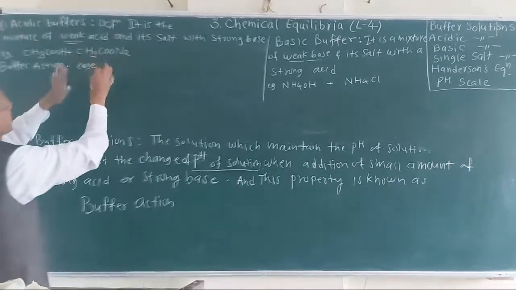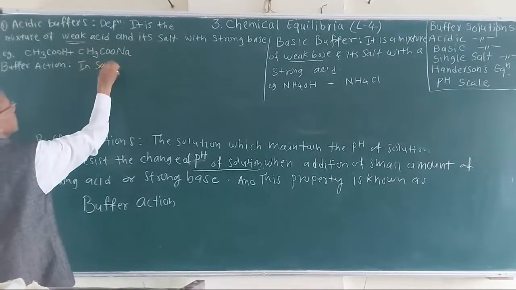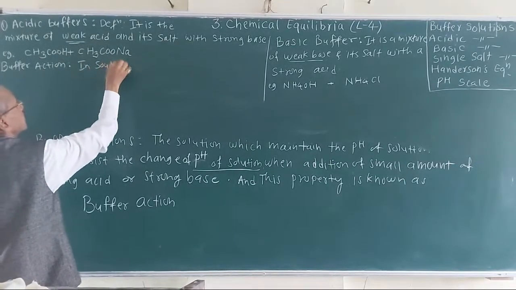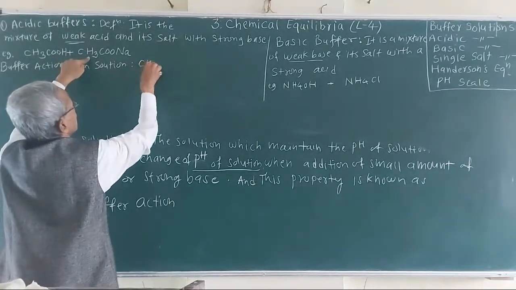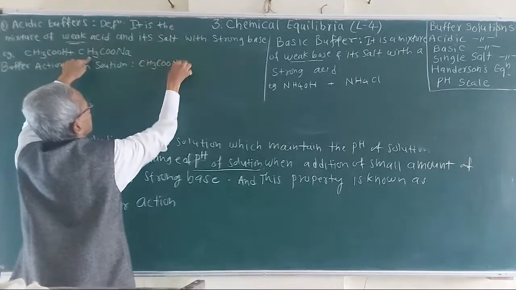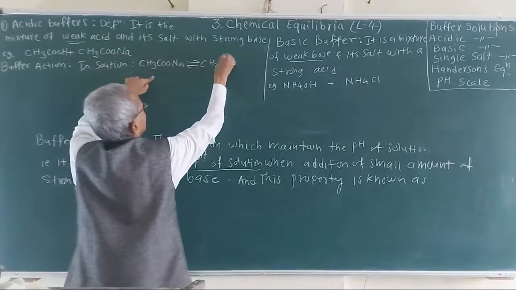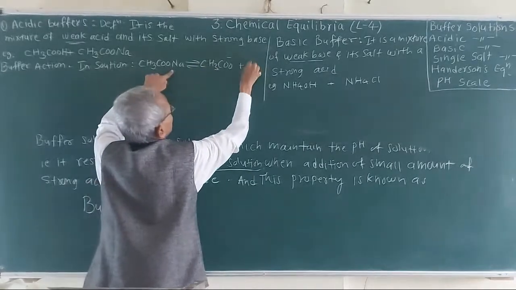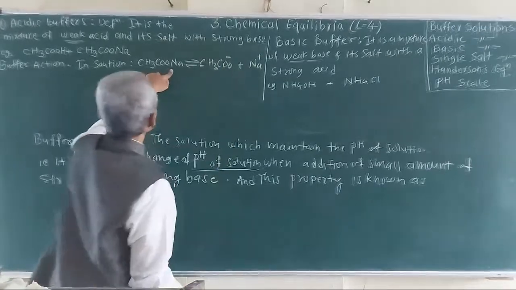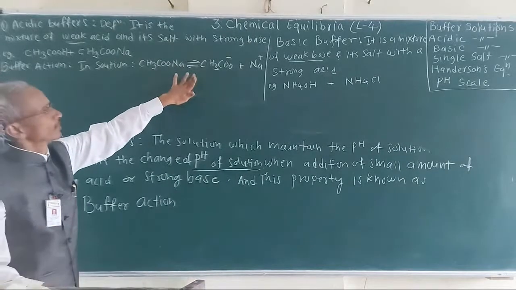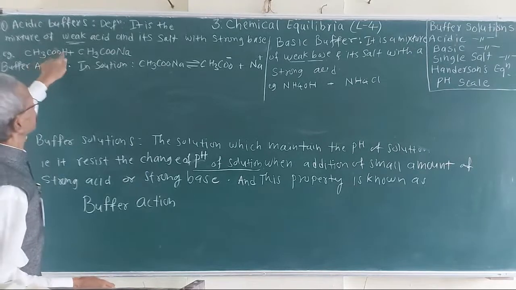In solution, we first consider this equilibrium: CH3COONa aqueous giving the acetate ions plus sodium ions. As well as this, acetic acid is also there.